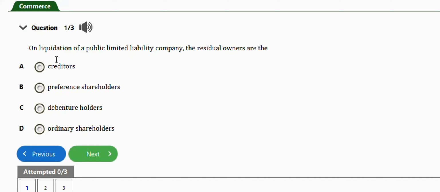The first question I have here says, on liquidation of a public limited liability company, the residual owners are the creditors, preference shareholders, debenture holders, ordinary shareholders, and the right answer is option D, ordinary shareholders. Okay, so the residual owners are the ordinary shareholders.